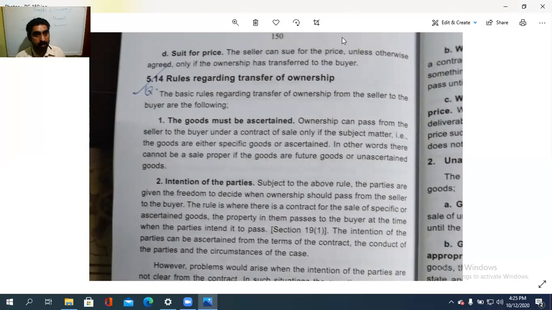Now, when you buy a washing machine, who has the ownership? The buyer. When? When full ready cash is paid. If ready cash is paid, there is an agreement between both the parties that this thing is to be delivered to the house, isn't it? And then the buyer is the usual owner. But what kind of good is that? Specific. Specific means that particular washing machine, isn't it? Or it is an ascertained valuable good. Then only can the ownership be passed from seller to the buyer.